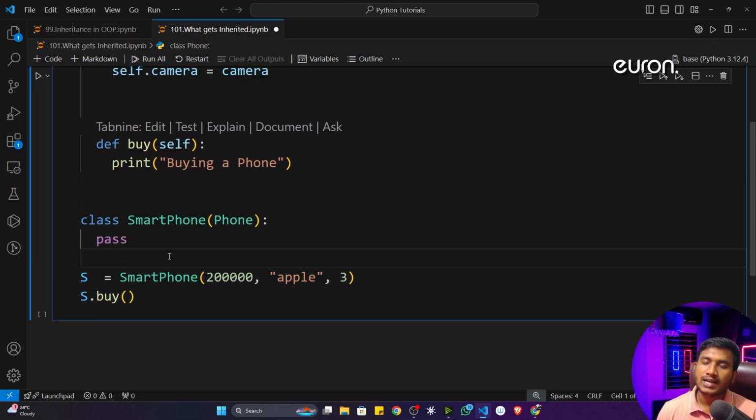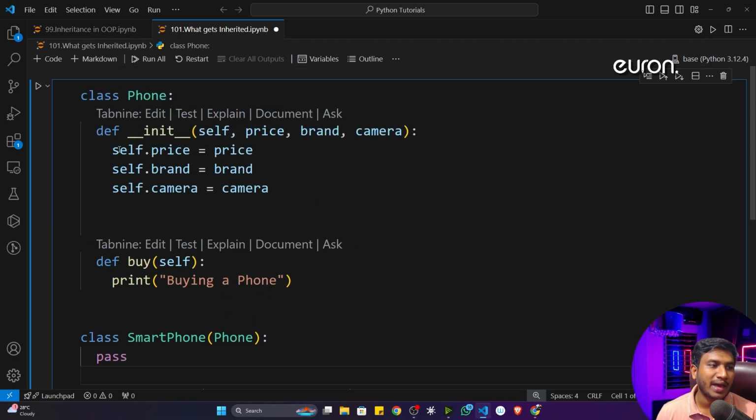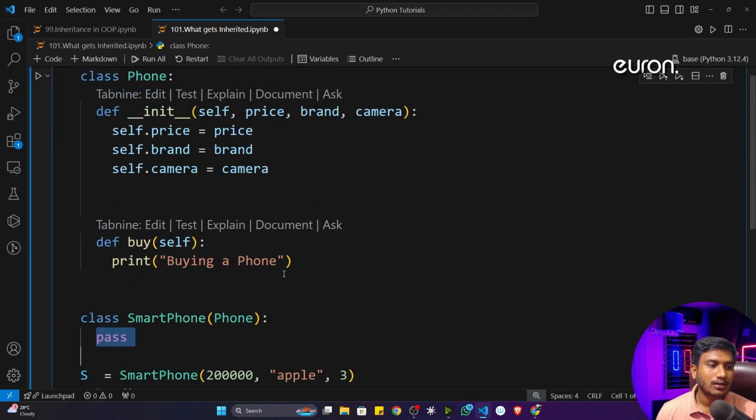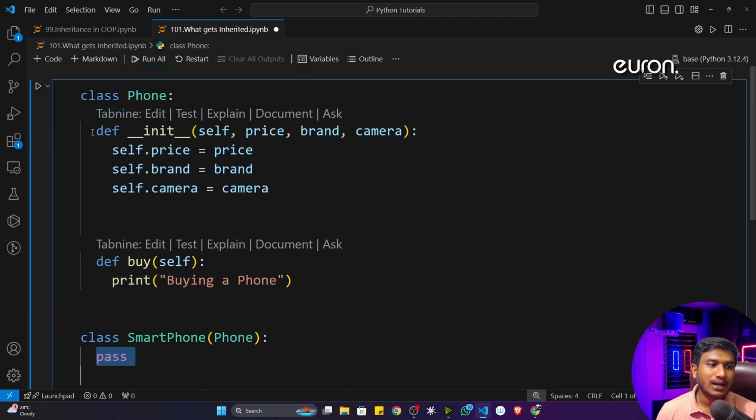Okay, if your child class has a constructor, first of all it will give first priority to that constructor. But if you don't have it, what will happen? It will go to the parent class and look for the constructor there. Now just let me know, can you see a constructor inside smartphone, that means in the child class? No, it's not there, because here I'm only doing the pass operation. So my code will go to the parent class constructor.